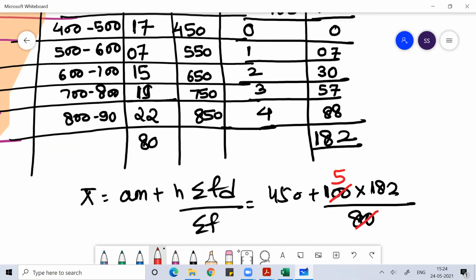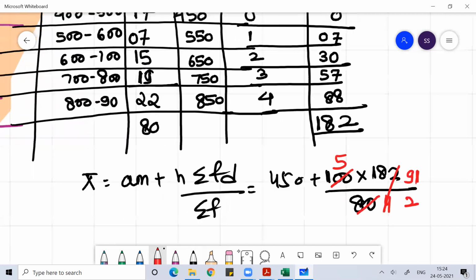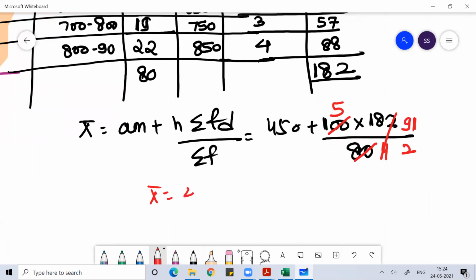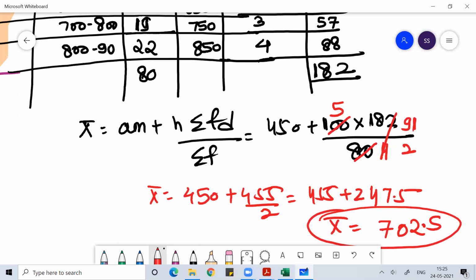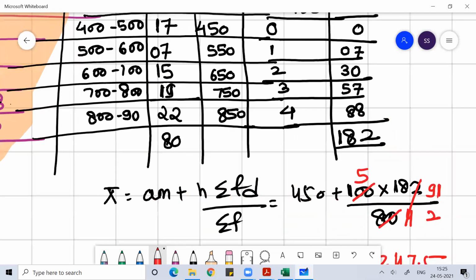This simplifies to 91 by 2. So your mean would be equal to 450 plus 455 by 2, so the arithmetic mean would be 450 plus 227.5, which is 677.5. So this is your mean.